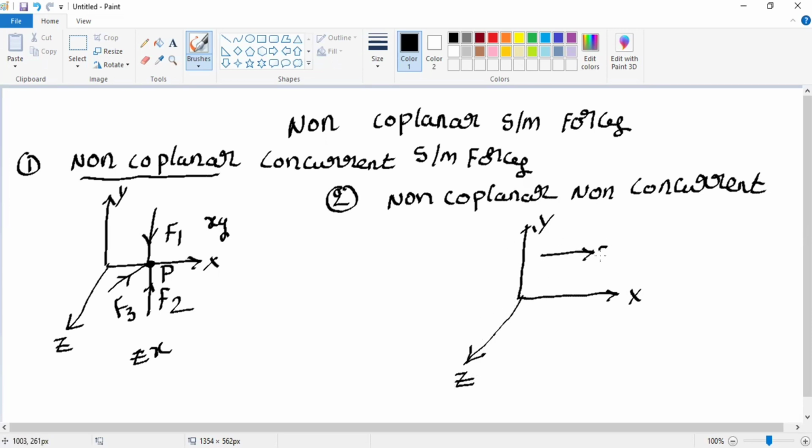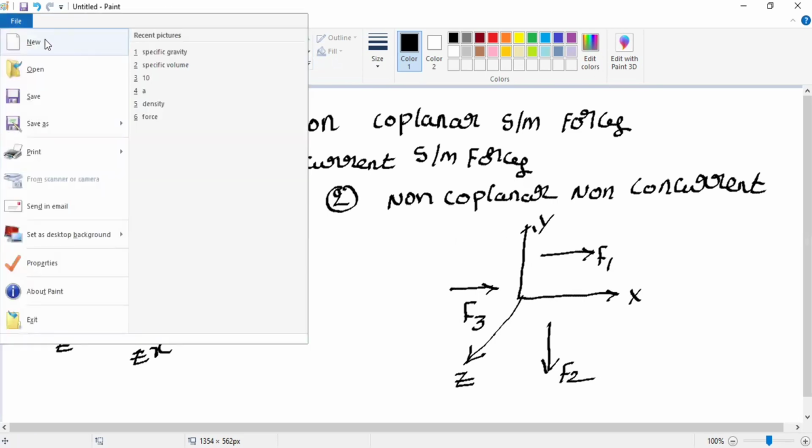Suppose this is F1, this is F2, and this is F3. These three forces are not concentrating at a single point; they will be acting at different locations. So this is the second category, non-coplanar, non-concurrent system of forces.